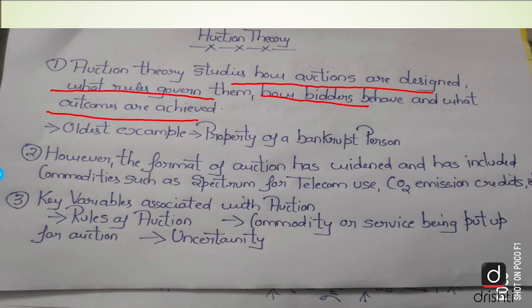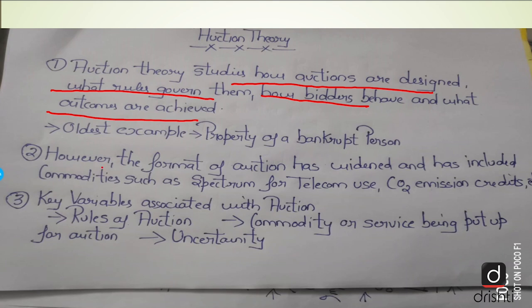Or you can say what outcomes are to be achieved. Now, one of the best examples of auctions that you can see is the auction of the property of a bankrupt person. Quite a common example. We have seen this in many places. You must have seen it in some movies as well.